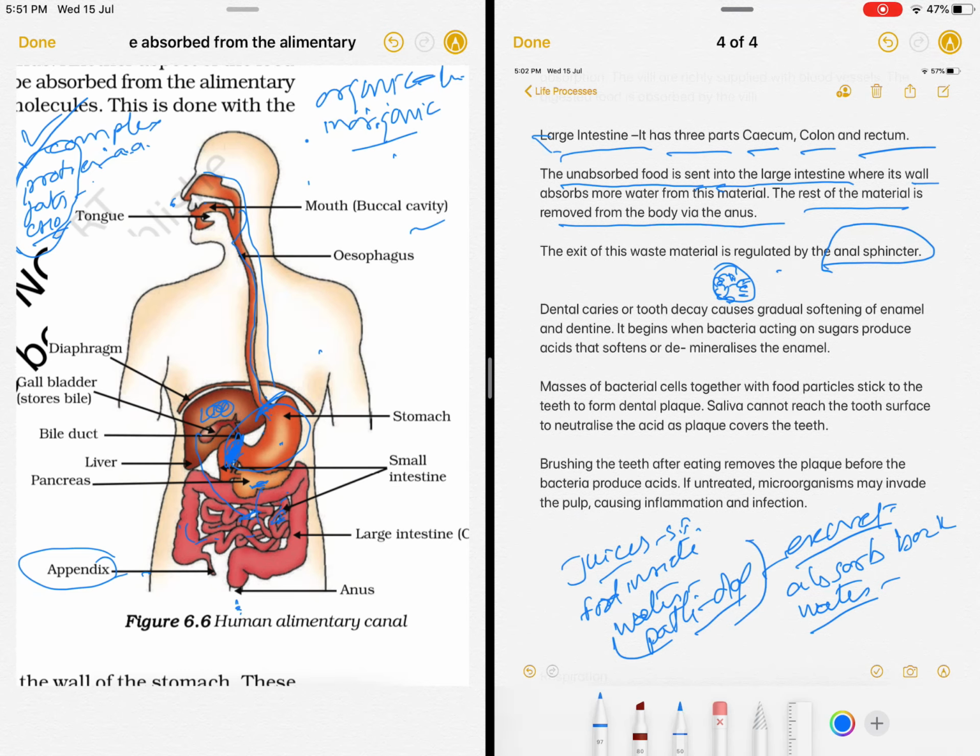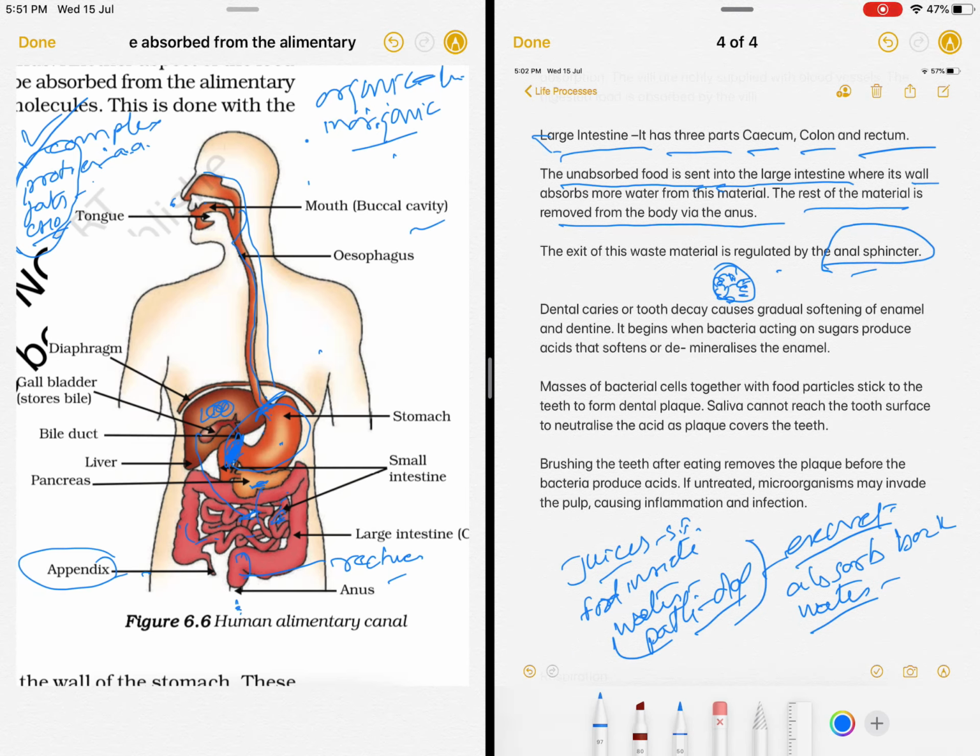So what happens? The food, before it is expelled out, the last portion is the rectum. Okay, so it waits here till the time the person feels that it has to be ejected out. So this is how it happens. So we have completed the digestive system.